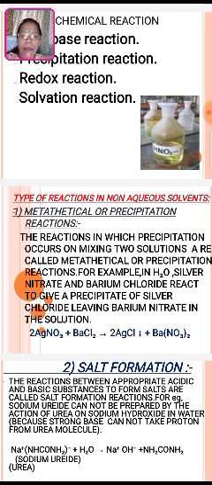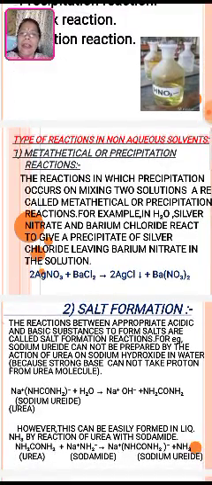So the reaction shown here, silver nitrate plus barium chloride, forms a precipitate of silver chloride and barium nitrate. This is the precipitation reaction.